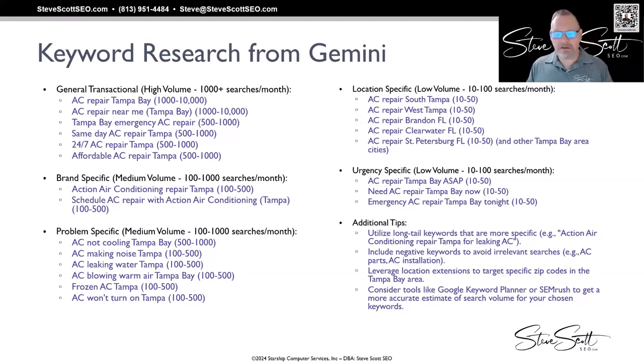And they give you some additional tips. This all came from Gemini, all from that one prompt, the same one I gave ChatGPT. This one gave me a whole lot more value here. And it gives you some other ideas like utilizing long tail keywords, including negative keywords to avoid irrelevant searches like parts and so on, leveraging location extensions to target specific zip codes and other things. And then also consider tools like Google Keyword Planner or SEMrush.